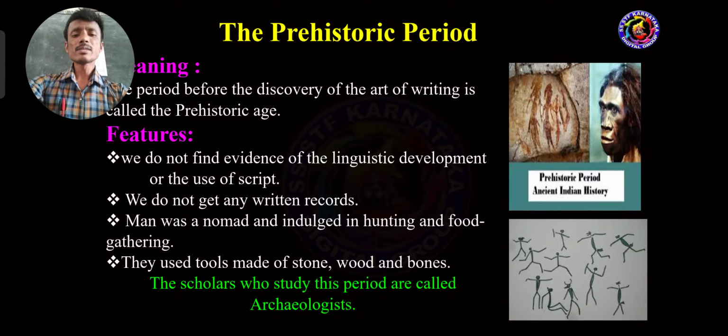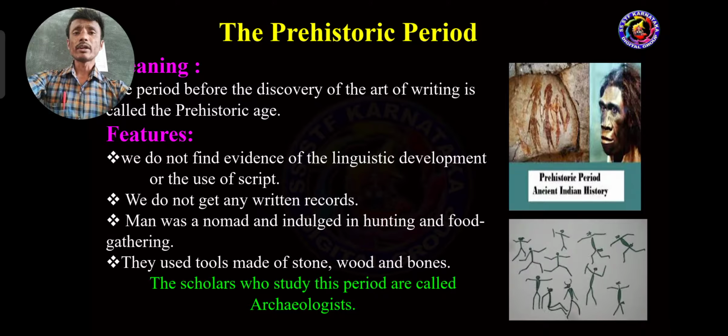This prehistoric age has some important features or characteristics. What characteristics were available during the prehistoric age? This is a 2 or 3 mark question. Sometimes they ask the meaning of prehistoric age and to mention its characteristics. Let us gather them one by one.